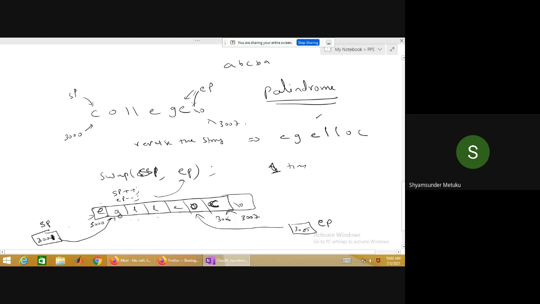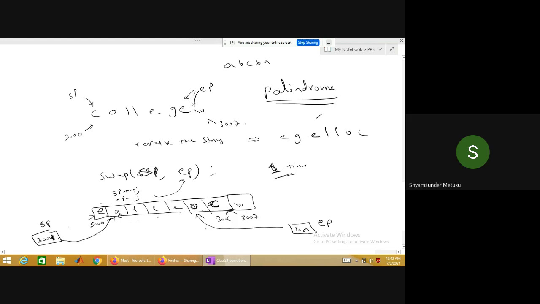By looking at the string you can say one time, but sometimes I give some other string, maybe a 10-digit word. That time it should be more than one time, isn't it? Yes, sir. So to generalize this problem, very simple: the address of the end pointer should be greater than the starting pointer.